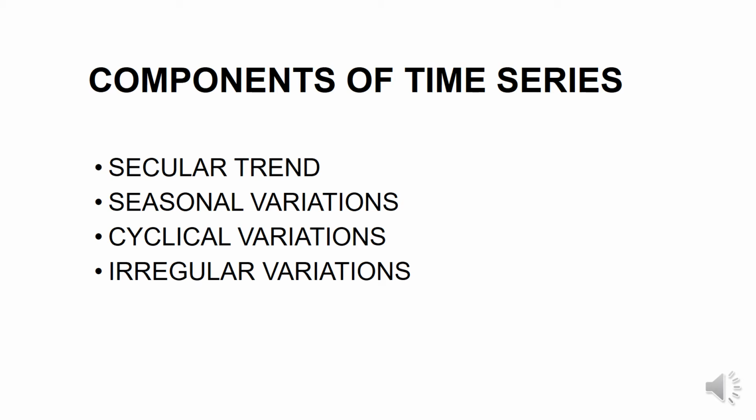And lastly, irregular variations. Irregular variations are also called erratic, accidental. Why? Because irregular variations in a time series are composed of non-recurring forces which are not attributed to trend, that is cyclical or seasonal factors. Irregular variations are caused by such isolated special occurrences such as floods, earthquakes, strikes and wars. Sudden change in demand or very rapid technological progress may also be included under this category.